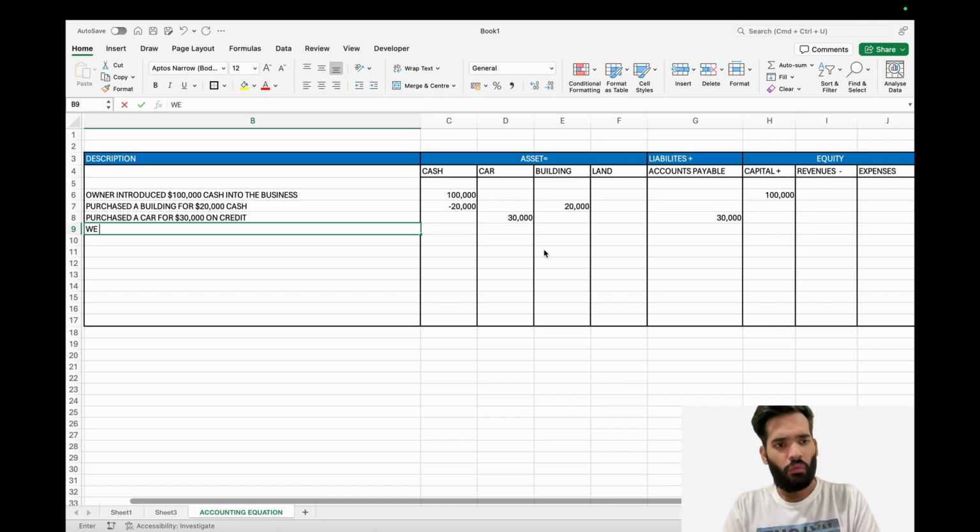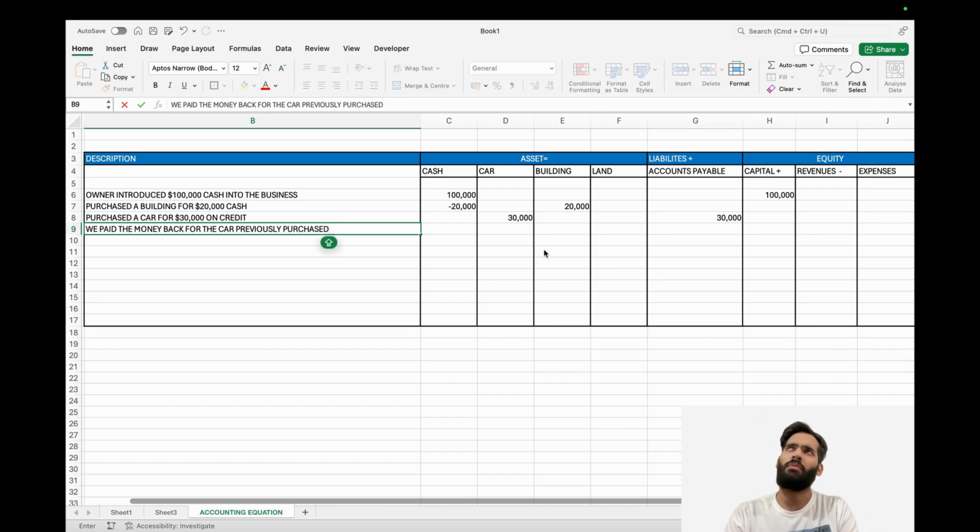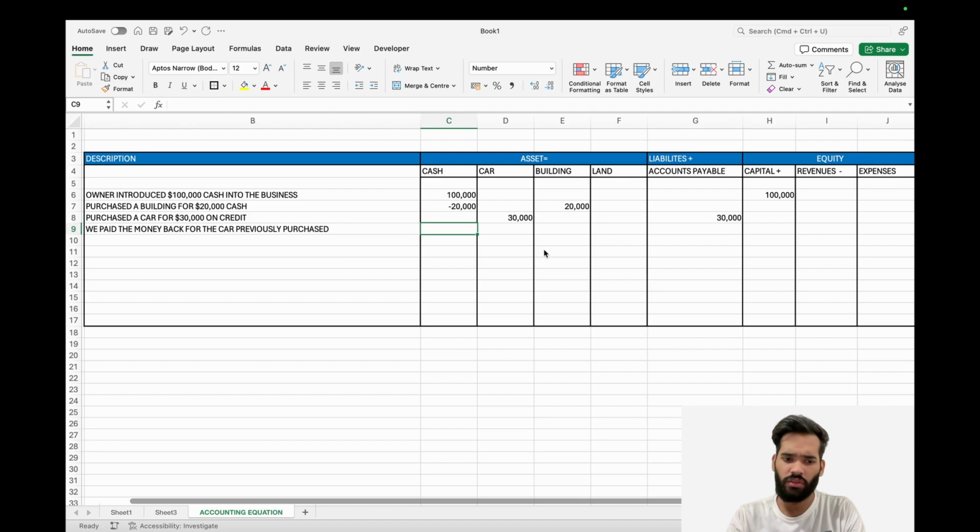Let's say we paid the money back now for the car previously purchased. Okay, so let's think about it. If I'm paying back the money for the car I purchased in the previous transaction, my cash should go down, of course. By how much? 30,000. And my liability should also go down, since I've paid the money back now.